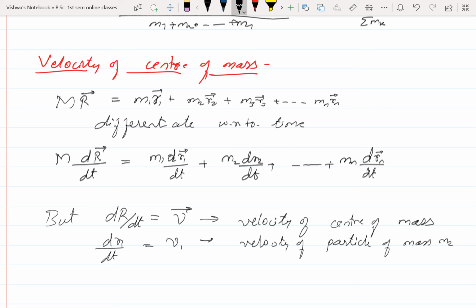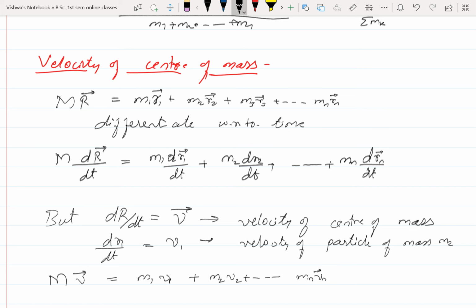That means dr2 by dt is v2, drn by dt is vn. Now replace this quantity in above equations, then that becomes m into dr by dt is what? It is m v is equal to m1, as it is, what is dr1 by dt? dr1 by dt is velocity of first particle, so that is v1 plus m2 v2 plus so on mn vn.